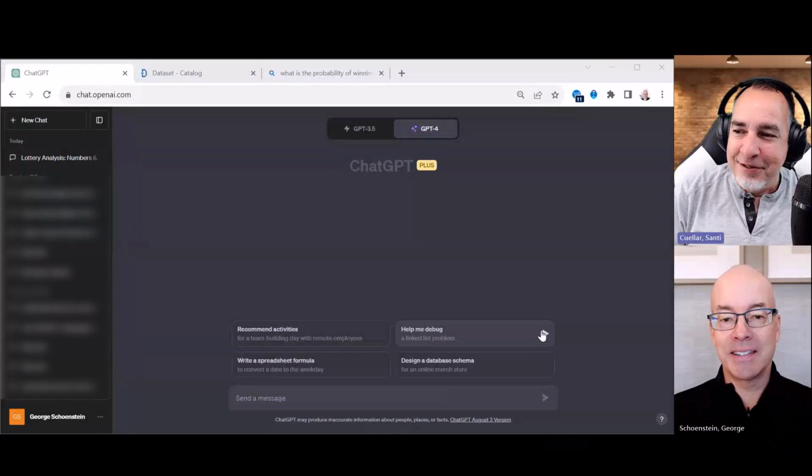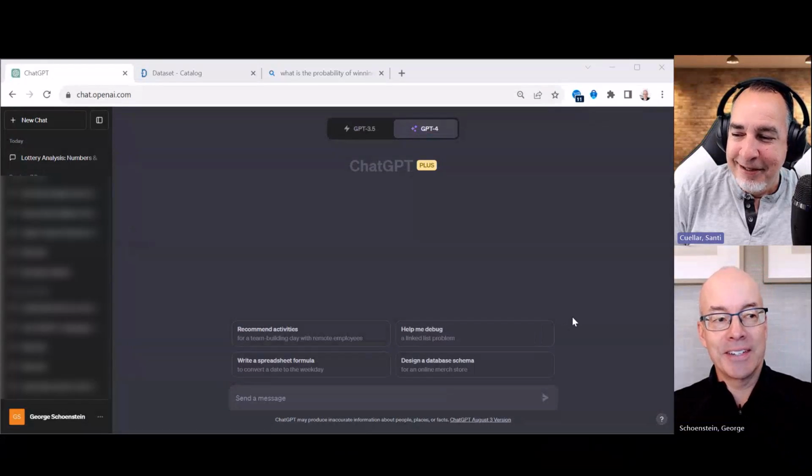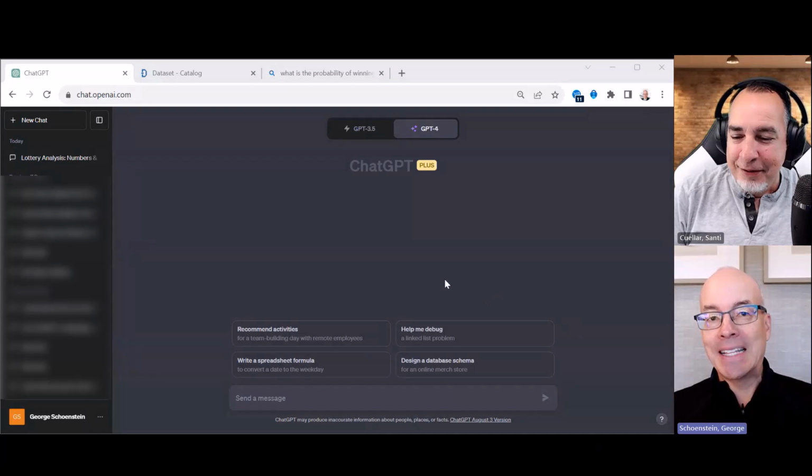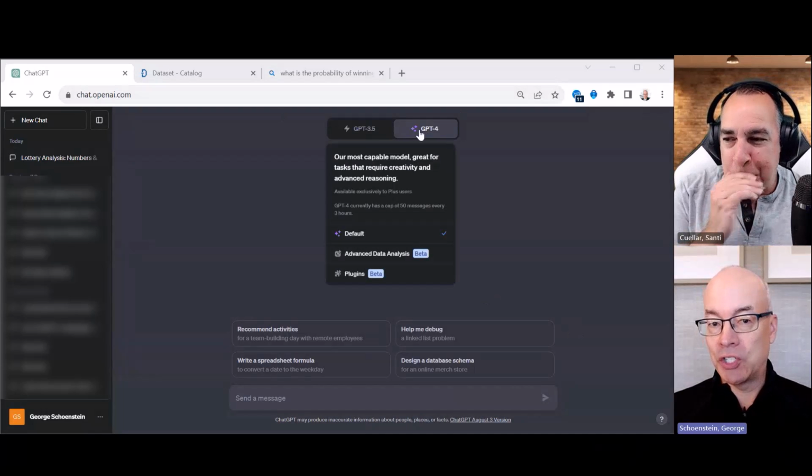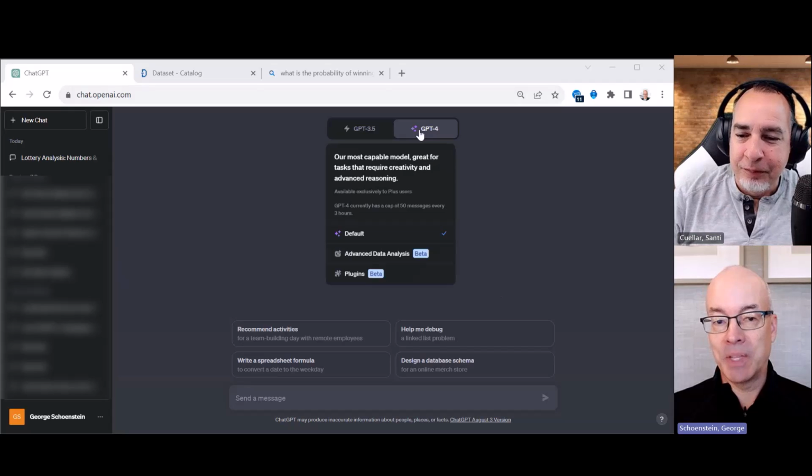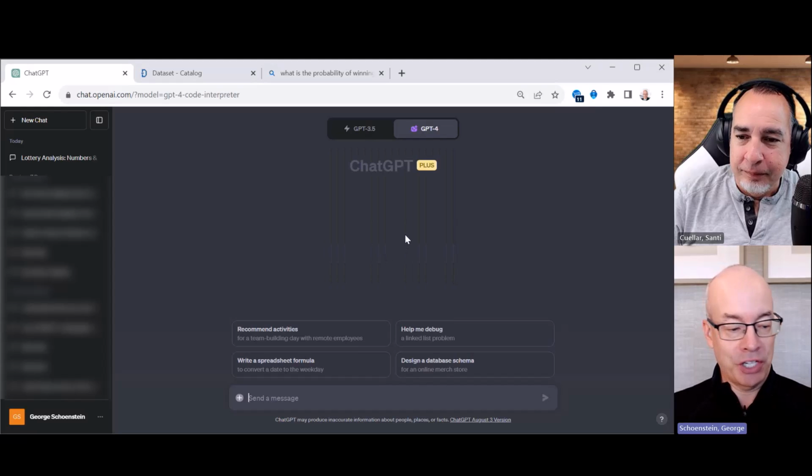So I'm going to walk through. Let me get my screen up here and share this screen. You know what? This is going to be fun, actually. So this is GPT-4, the paid version. Specifically, what I'm going to look at here is advanced data analytics. The reason we're doing this is that it's a fun thing to look at with the lottery, but this is some really cool functionality to do data analytics.